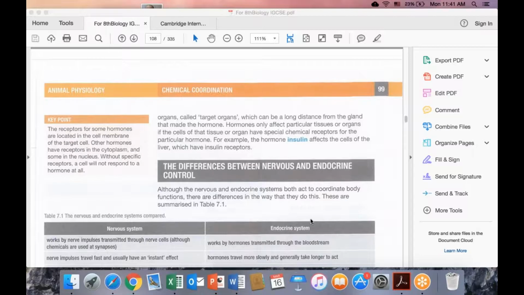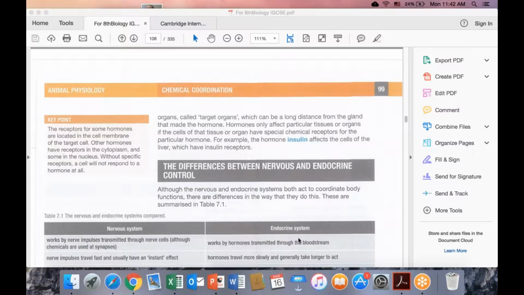But the endocrine system is a little bit slow. The units of the nervous system are neurons. We have nerve cells, and by using our peripheral nervous system, our sensory and motor neurons, we control our body systems and coordinate the processes in our body.